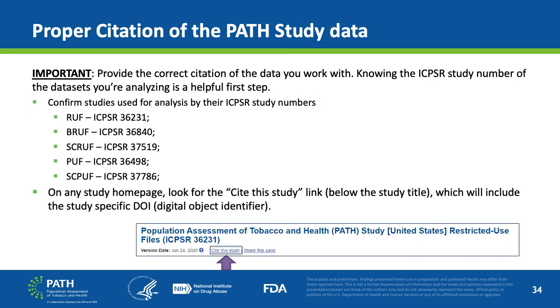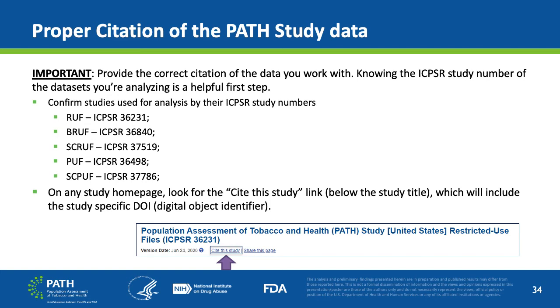Proper citation of the PATH study data is important. Researchers should provide the correct citation of the data they work with. Knowing the study and the data sets they are analyzing is a helpful first step. Knowing the study number of the data sets they are analyzing is a helpful first step. The researcher should confirm the PATH study data collection used for analysis in their publications.